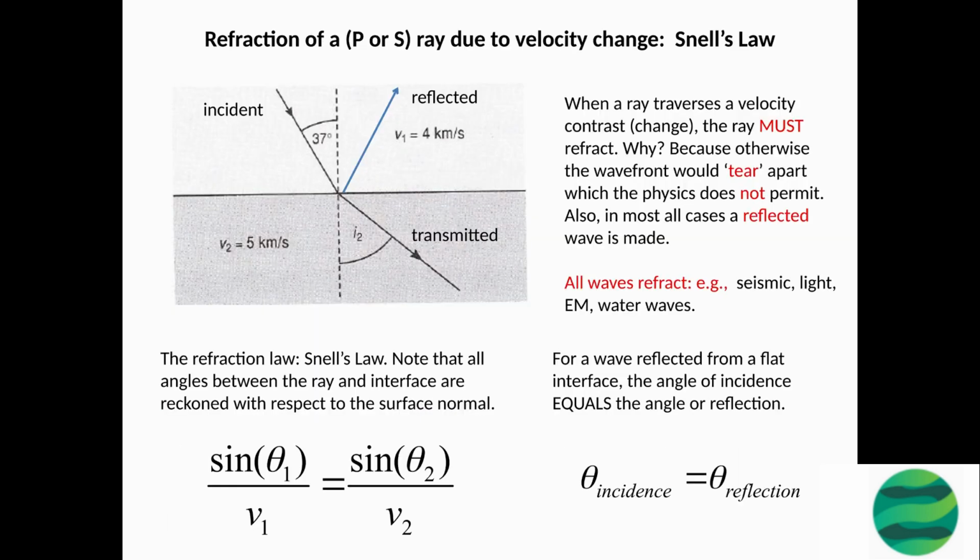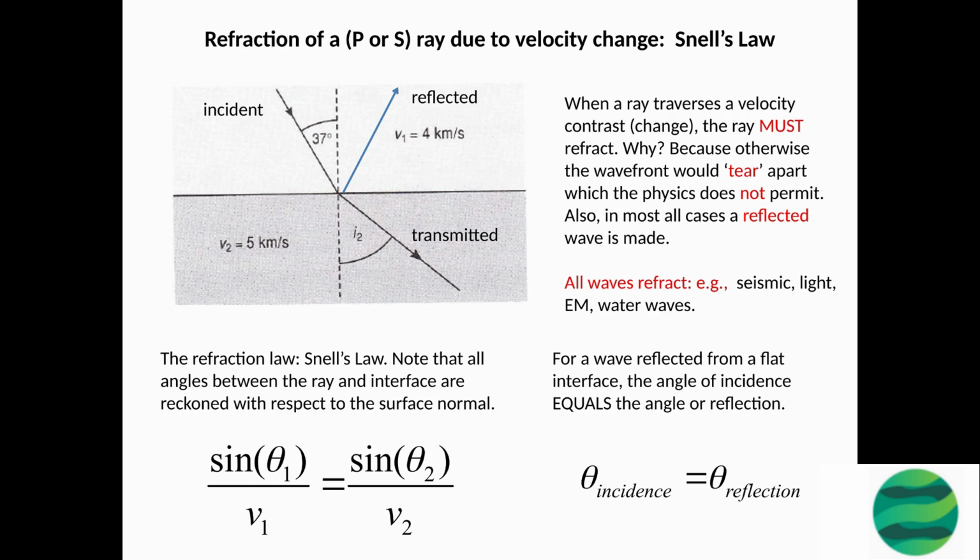The refraction of a P or S ray due to a velocity change is described by Snell's law. This law states that the ratio of the sine of the angle of incidence to the sine of the angle of refraction is equal to the ratio of velocities in the two mediums. This applies to all types of waves, including seismic waves, light waves, electromagnetic waves, and water waves. The angle between the ray and the interface is always measured with respect to the surface normal.